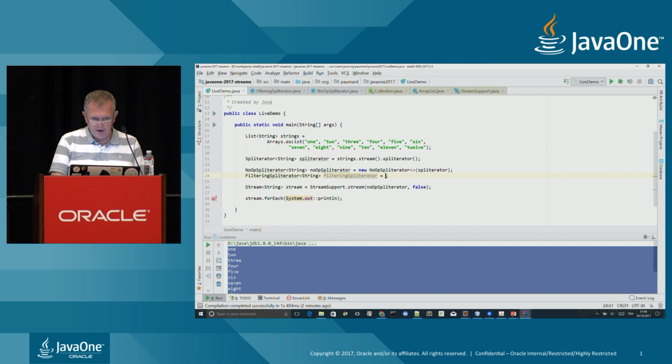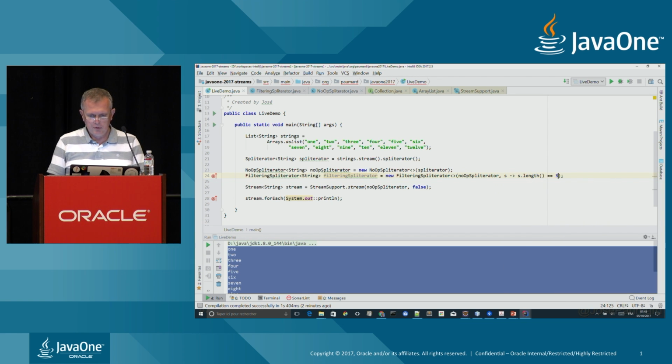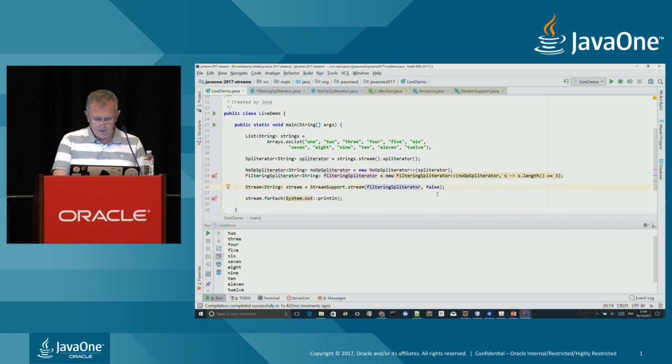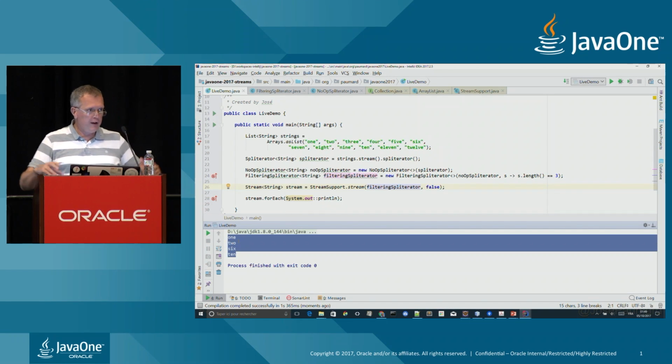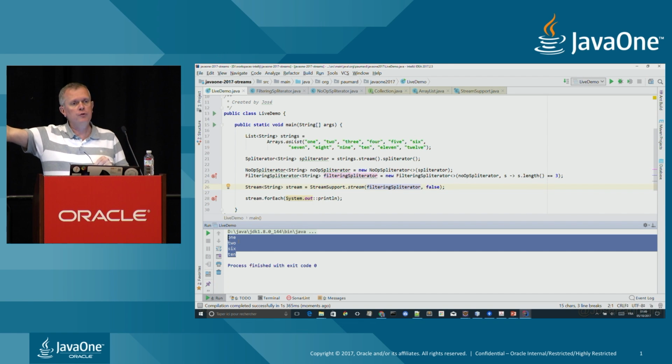So this filtering spliterator is created, let's see, on the no operation spliterator. It needs a predicate of string. Let us select only the strings with length 3 and run the code. Okay, so I need to pass my stream here on this filtering spliterator, of course, or else. And you see that this time, only the objects with 3 characters have been transmitted to the downstream created on the filtering spliterator.